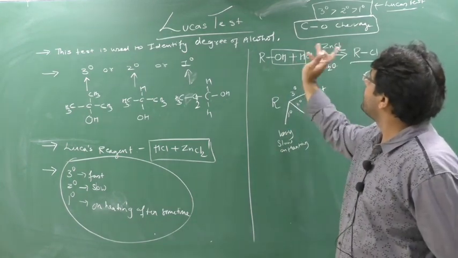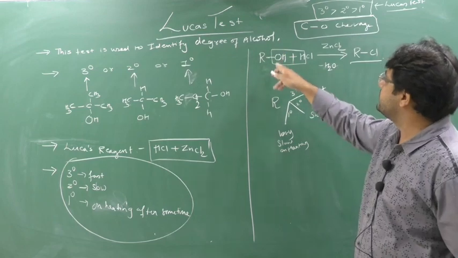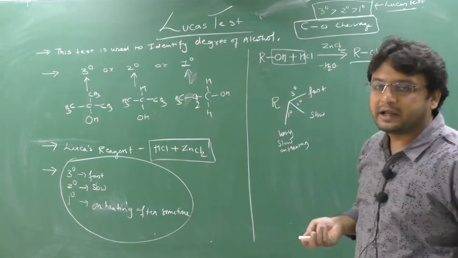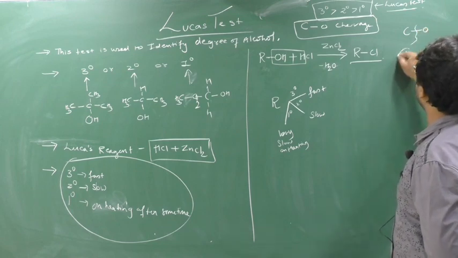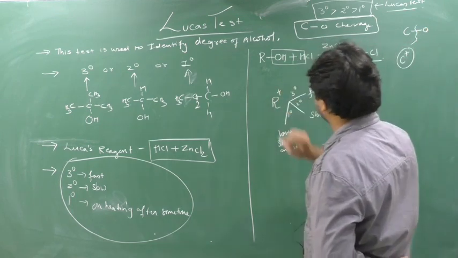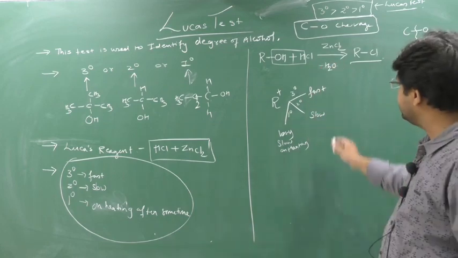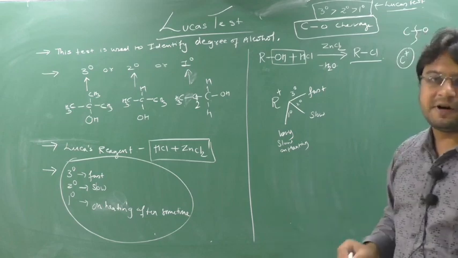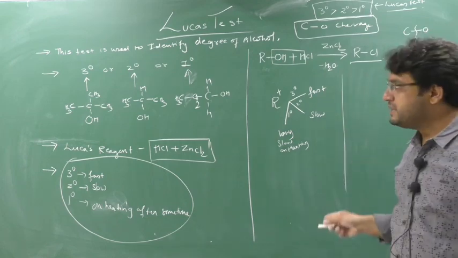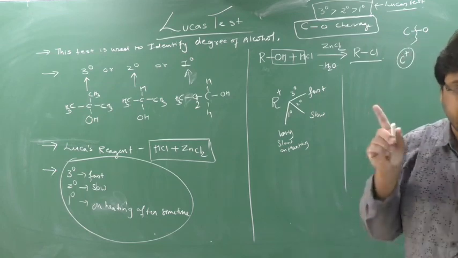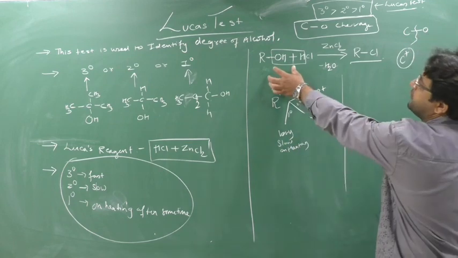As R is breaking, the C-O cleavage will break here, so it will form what? Carbocation. When C-O cleavage breaks, it forms what? Carbocation, no? So you can see here it is forming R plus. Yes or no? Now it is identified very easily why the reaction will occur fast with 3 degree. Now understand the logic I am telling you. Whatever I am discussing till now, I have not yet discussed the Lucas test itself. I am discussing the competition points.